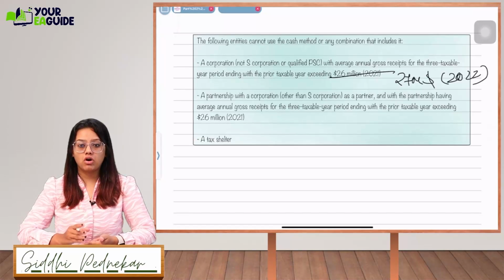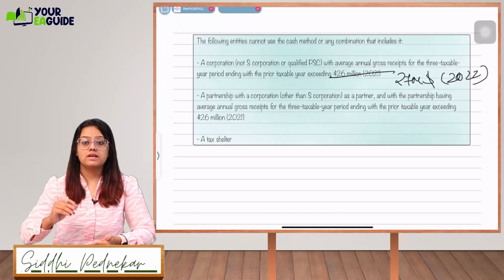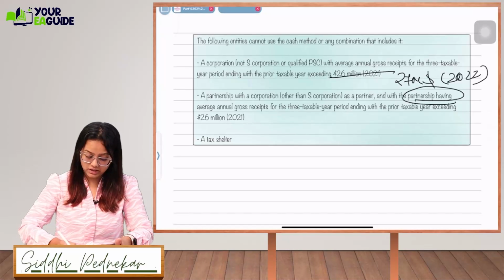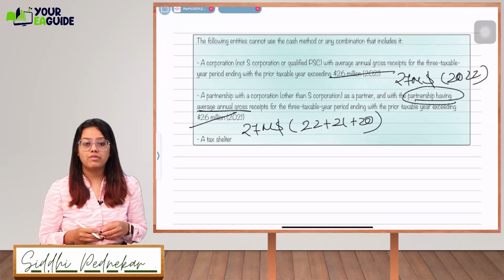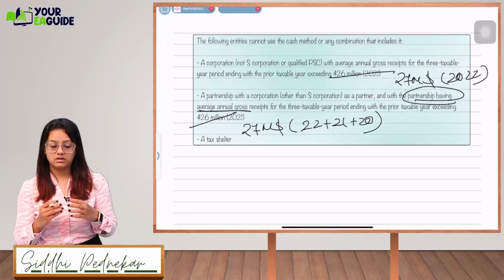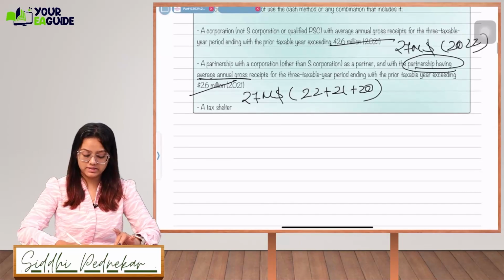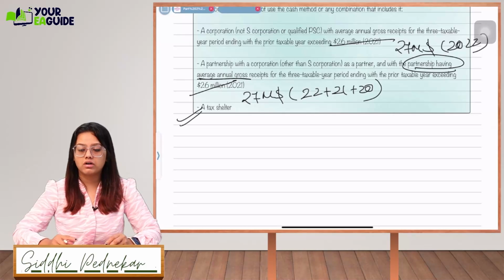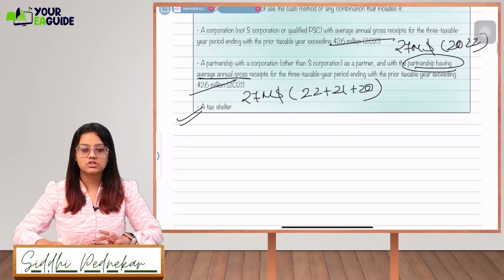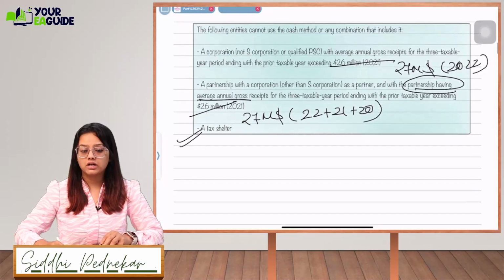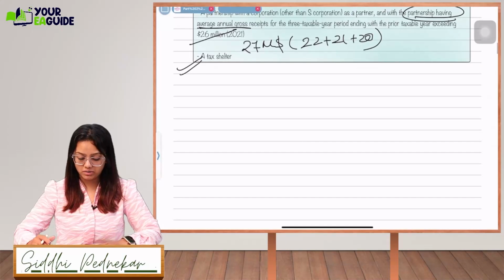First, a partnership with a corporation other than an S corporation as a partner, where the partnership has average annual gross receipts of more than $27 million for 2022, 2021 and 2020. Third is a tax shelter, an entity created just for the benefit of providing tax strategies and planning, saving taxes. So these three types of organizations cannot use the cash method if their gross receipts are more than $27 million.